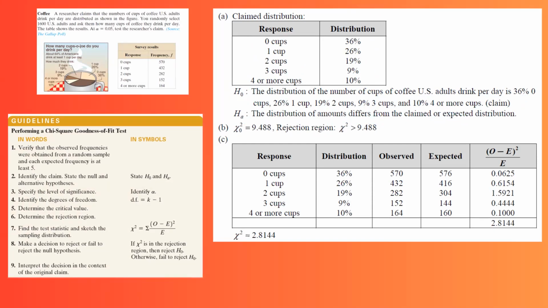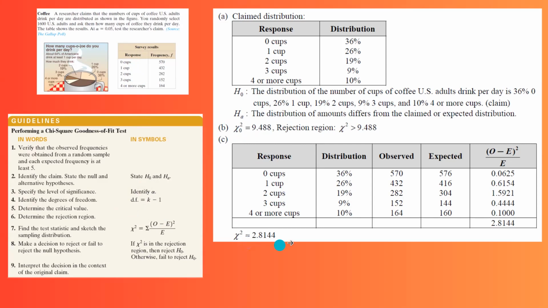Now we need to calculate the critical value and identify the rejection region. Since the degrees of freedom is k minus 1, k is 1, 2, 3, 4, 5 categories. The degrees of freedom is going to be 4. And then your critical value is 9.488 from the calculator or a website related to chi-square.